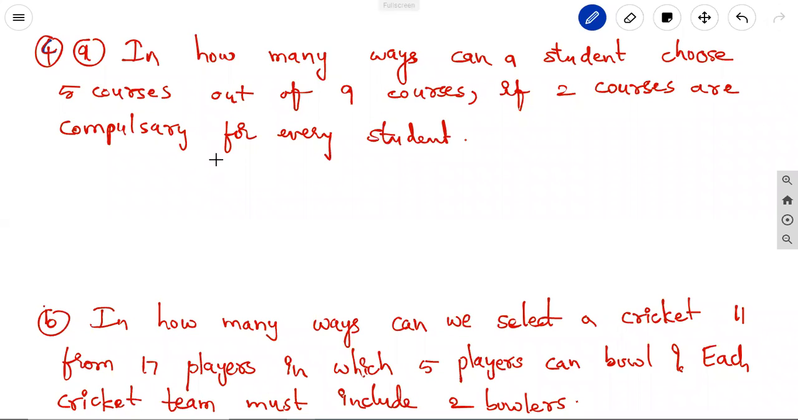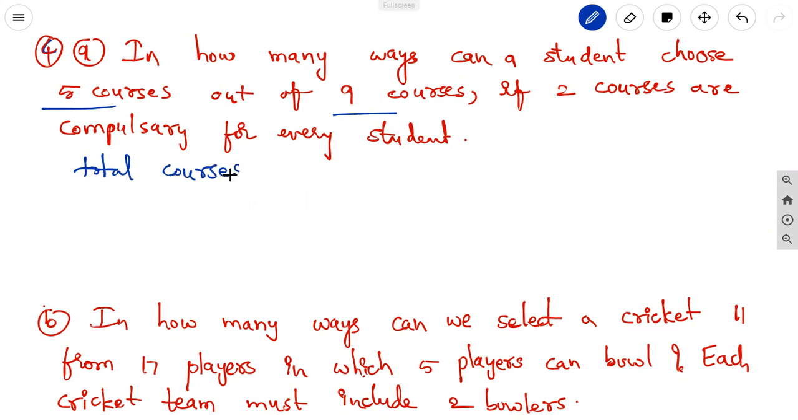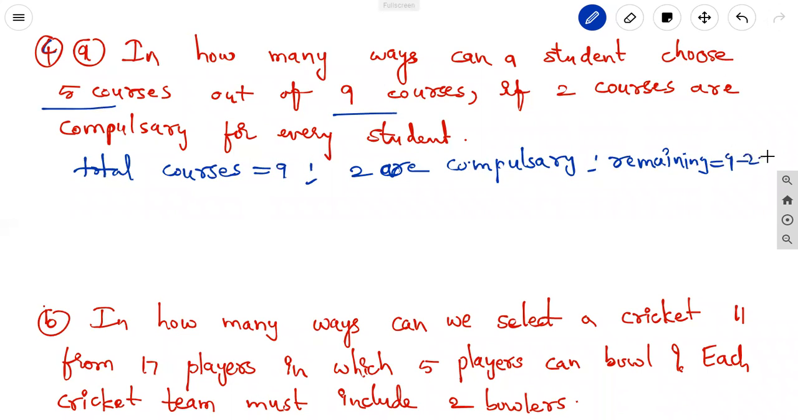Next problem: in how many ways can a student choose 5 courses out of 9 courses, if 2 courses are compulsory for every student? Here total courses: 9. In that, 2 are compulsory. 2 are compulsory means every student must choose those 2 subjects. Remaining: 9 minus 2 equal to 7. From the 7, we can choose the other courses.